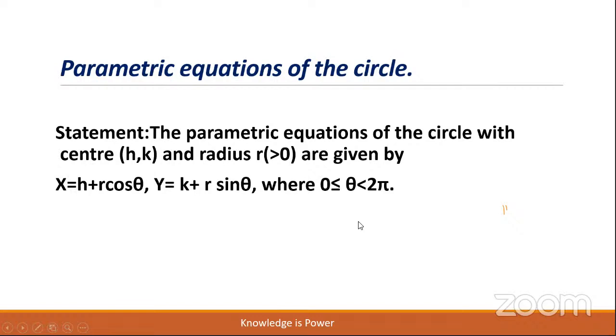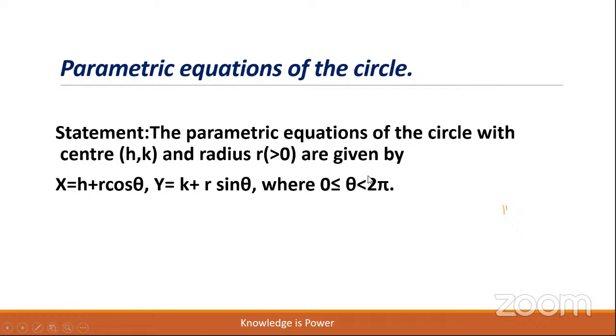Dear children, (h, k) is the center and r is the radius of the circle. For varying values of theta, we shall get a unique pair (x, y), and the locus of this (x, y) will be the circle, where the range of this parameter is 0 less than or equal to theta less than 2 pi.